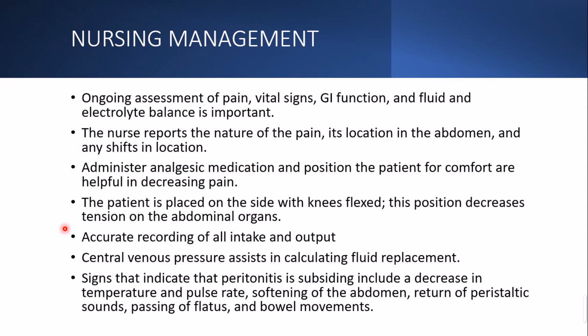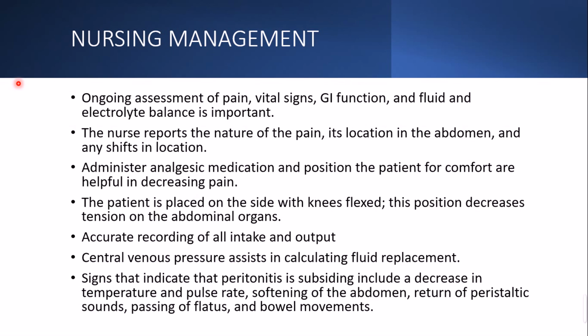Now, ongoing assessment of pain, vital signs, and GI function, and fluid electrolyte imbalance is very important as nursing management. So you have to perform an ongoing assessment. Keep a watch on the patient for his pain, his vital signs fluctuation, how his GI functioning is, and fluid electrolyte imbalance. What is the level of fluid and electrolytes? You have to keep an eye on that continuously. And also if there are any changes in the nature of the pain, or in the location, the patient may suddenly complain of pain somewhere else where he wasn't complaining for so long.